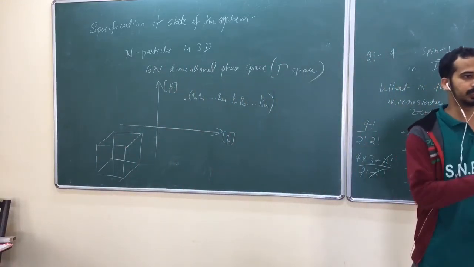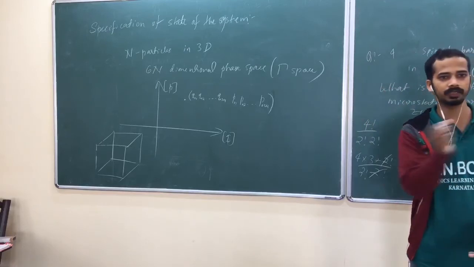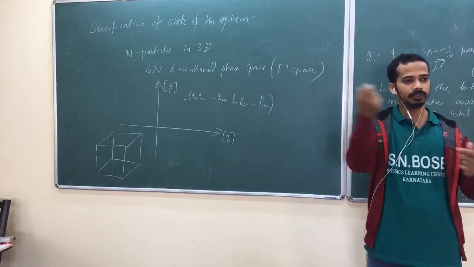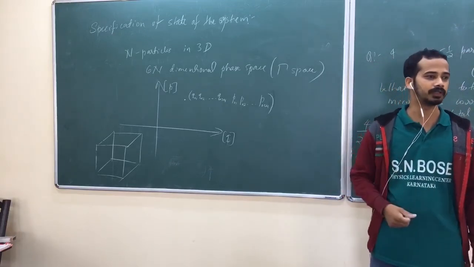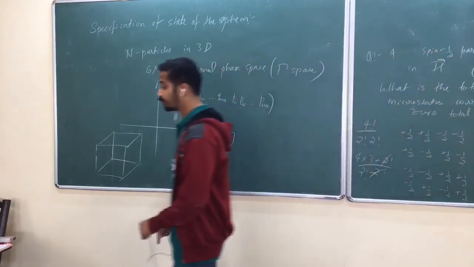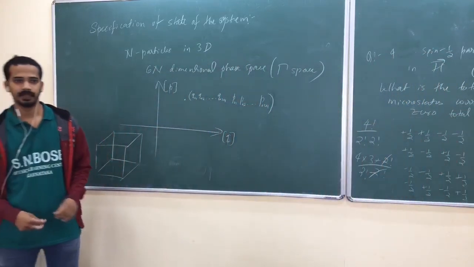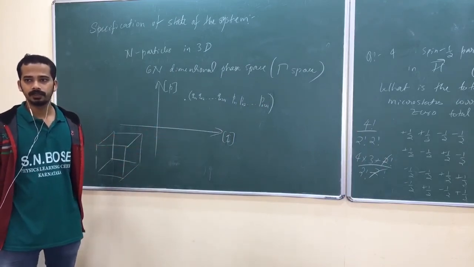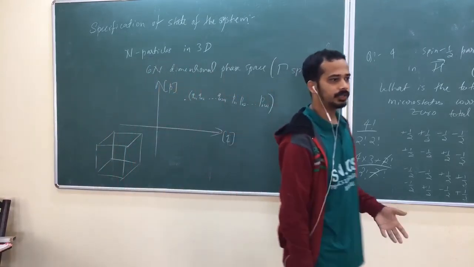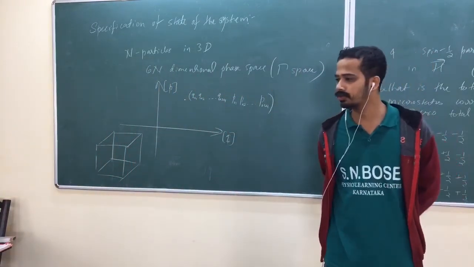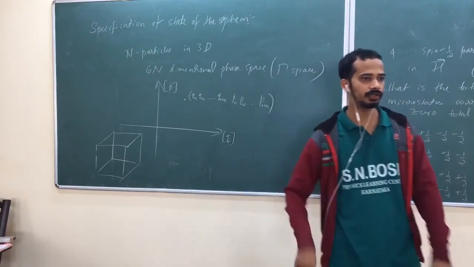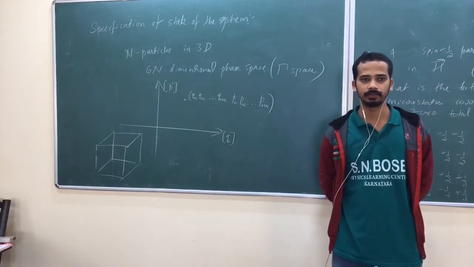Once a particle moves in space, it is like a line. How many points does a line contain? Infinitely many points, isn't it? So you can't count that one. Again, our next aim is to count that one, but still it is uncountable. The number of microstates is uncountable because each particle is attaining different position, different momentum. So even if you live for 1 second, you get a lot of positions and momentum, isn't it?